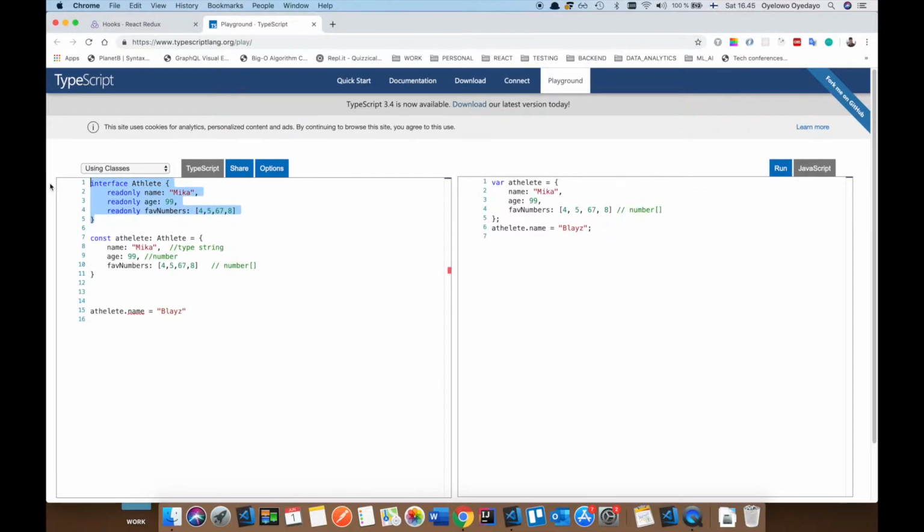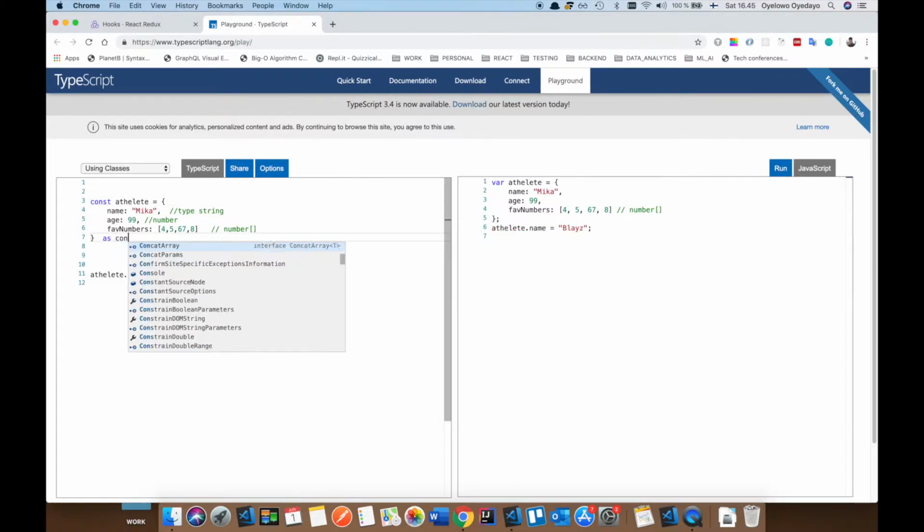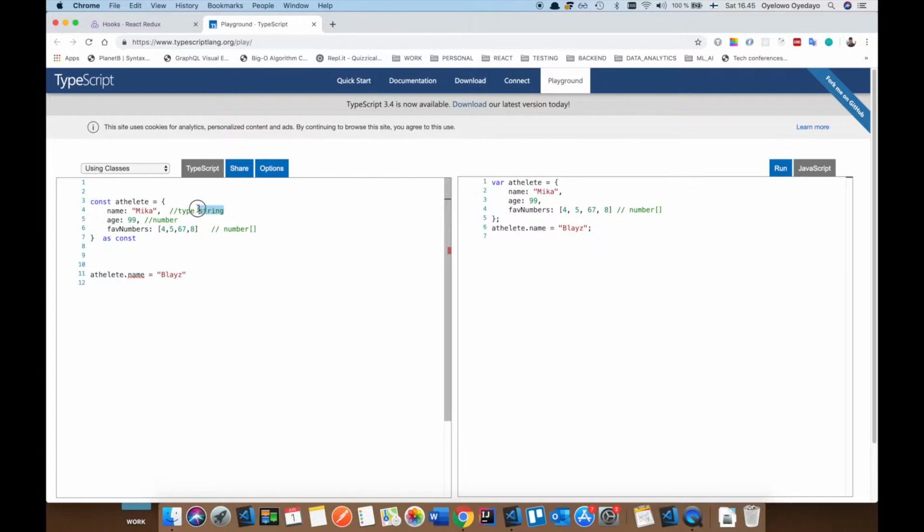and that is where const comes in handy. So you can do casting in two ways. You can say as const, and now the types of this are going to change. It's going to be more strict. This is going to be 99, and this is not just going to be array of number, but these numbers specifically, right?